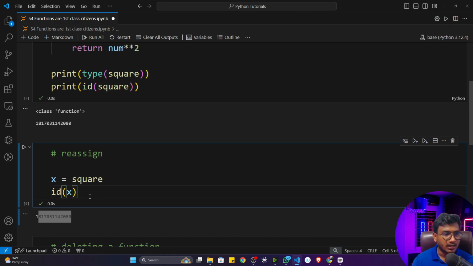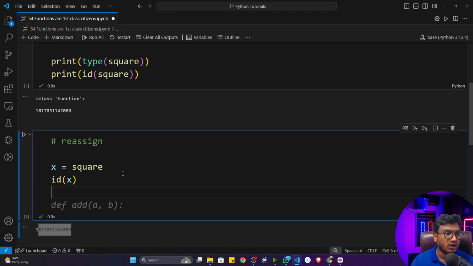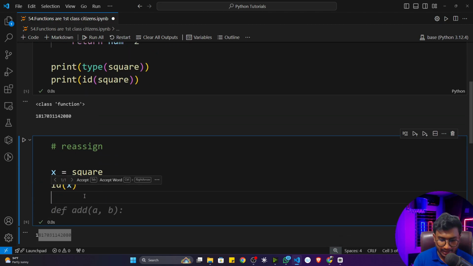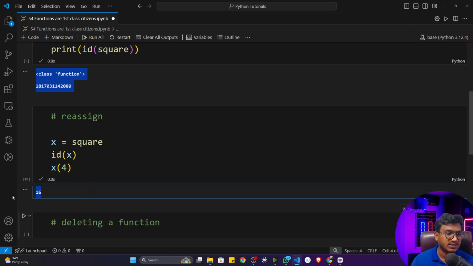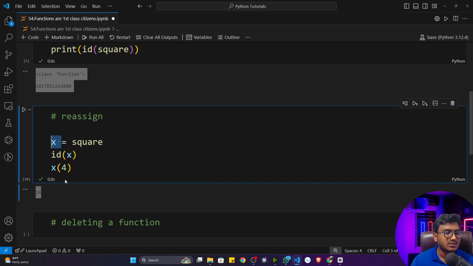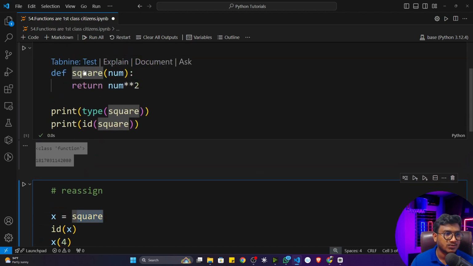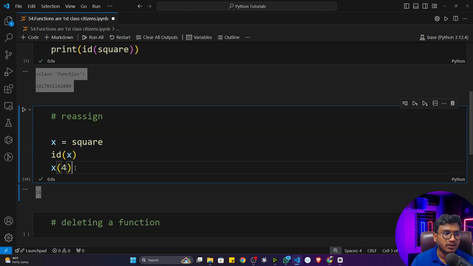If I want to perform the square operation, I can write x and inside x pass one number, let's say 4. If I execute, it gives me 16. That means now x has become your function object, and the same operations you can perform with square, you can perform with the help of x as well. I hope this is clear, right?